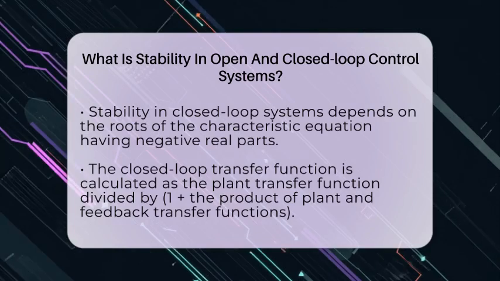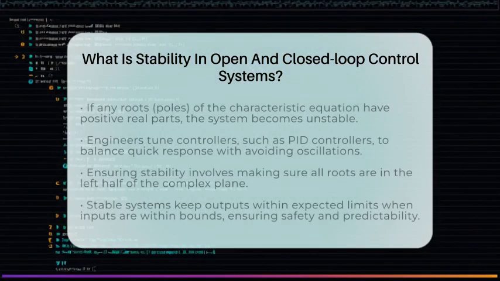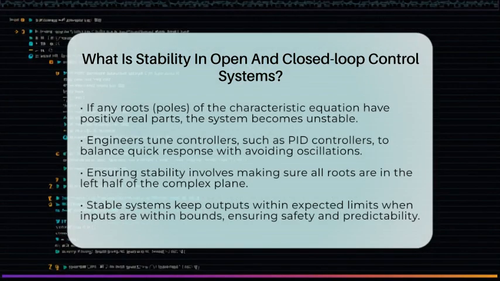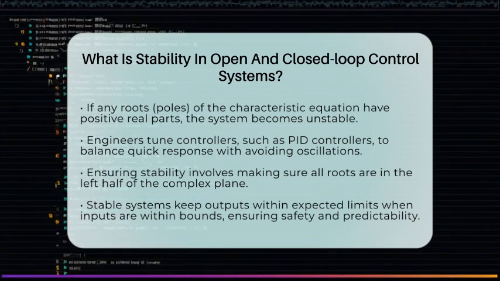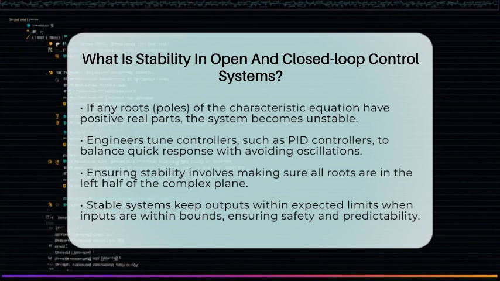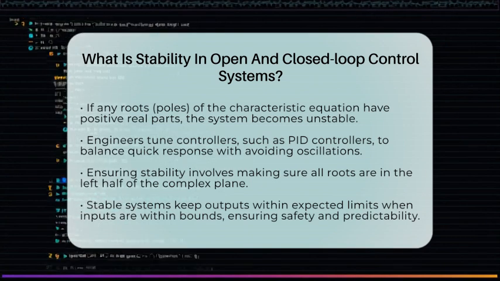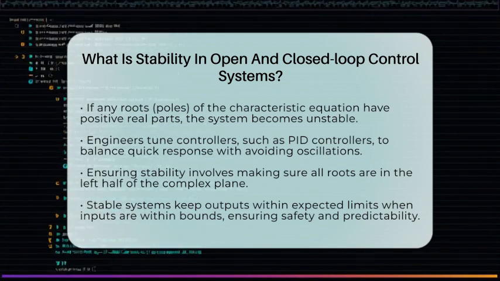In real-world electrical engineering, making sure a control system is stable is key. When designing controllers like proportional integral derivative controllers, engineers tune the parameters so the system responds quickly but doesn't overshoot or oscillate. This balance keeps the system safe and reliable.